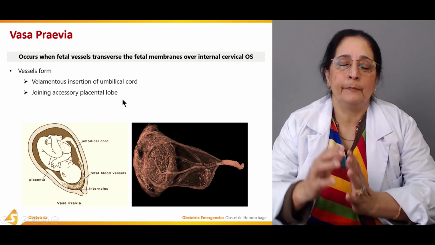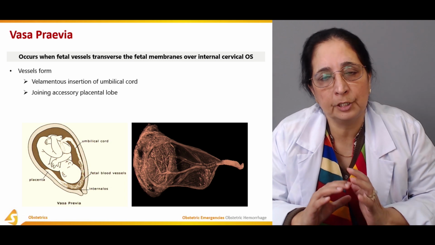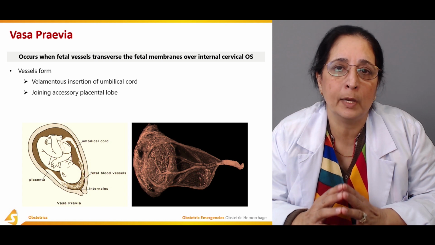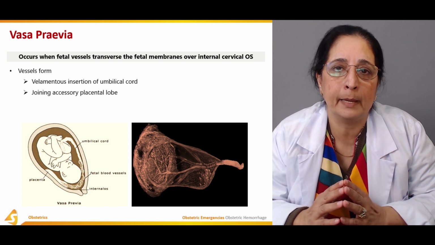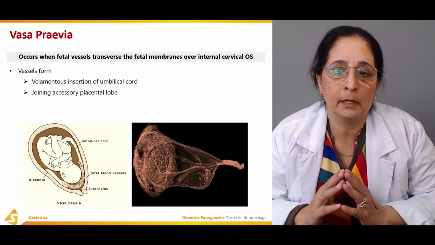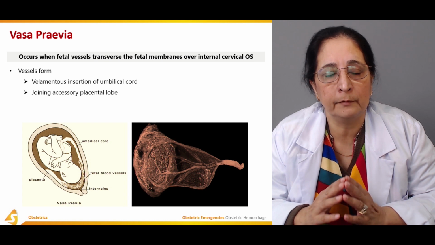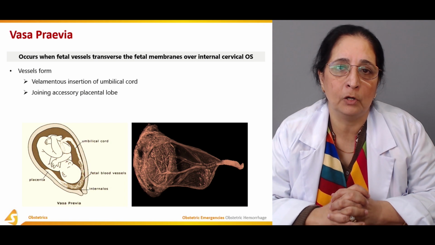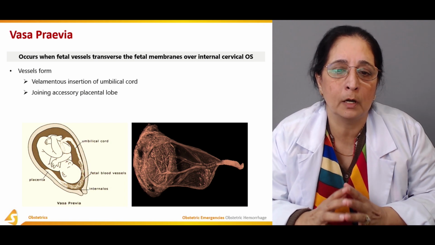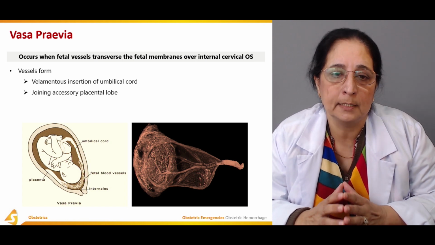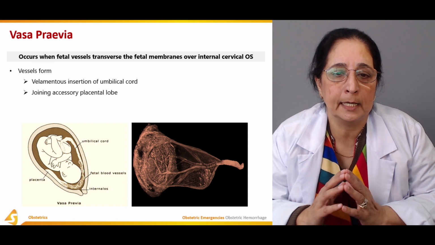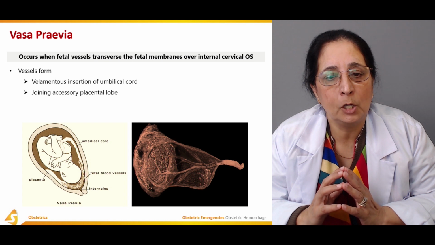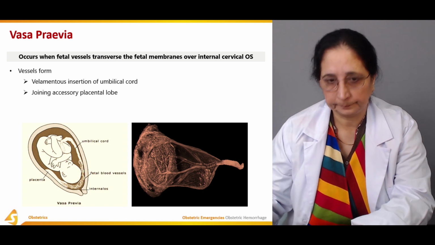So in vasa previa, when the fetal blood vessel traverses the fetal membrane over the cervical os, they form a velamentous insertion of the umbilical cord. The umbilical cord is inserted by the vessels, and there is accessory placental lobe formation.